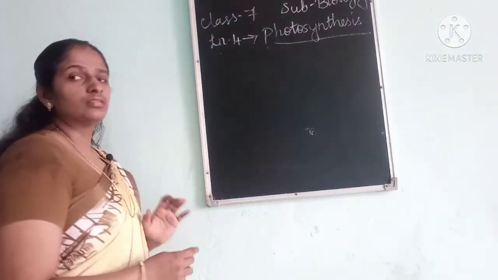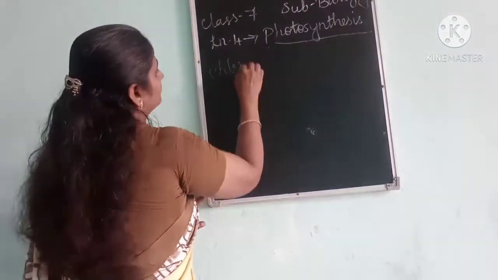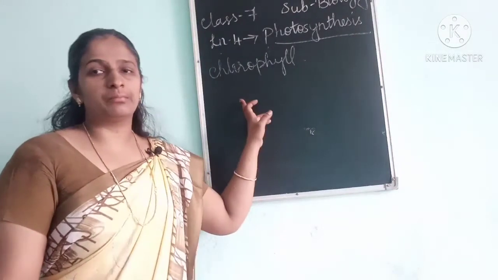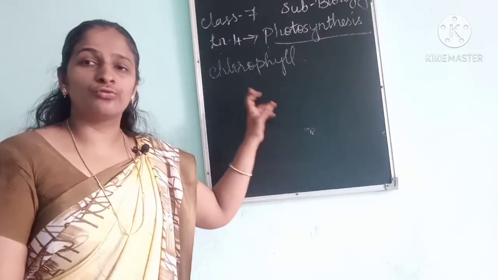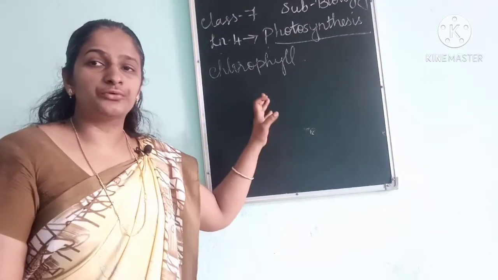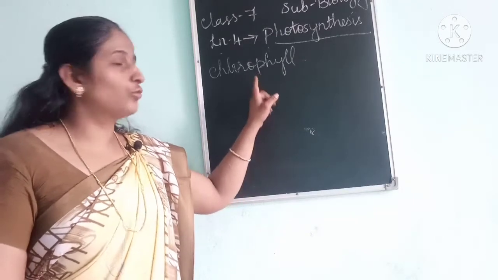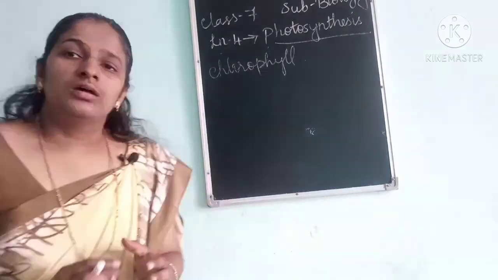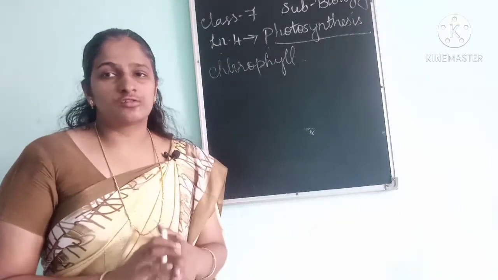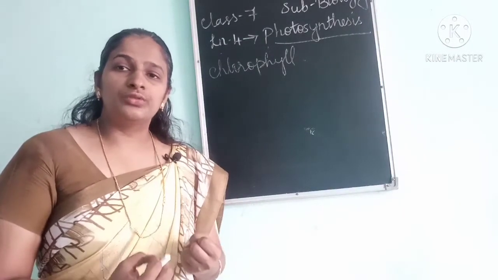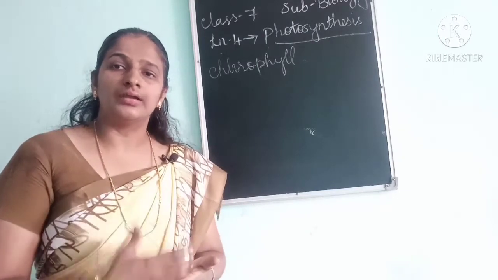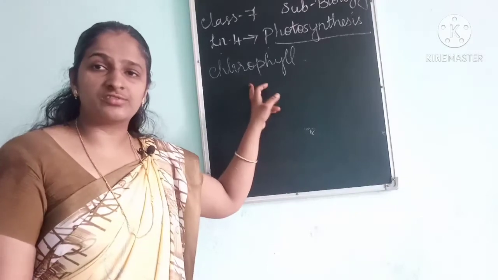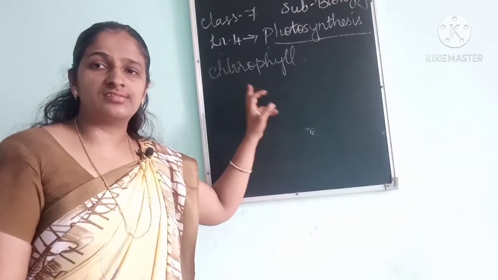First of all, they need chlorophyll. Chlorophyll is a green pigment present in the plant. This chlorophyll gives green color to the plants. It is used to trap the sun's energy. The sun is the ultimate source of energy, and through the plants only this energy enters into the living world. So chlorophyll is the main substance that traps the sun's energy.